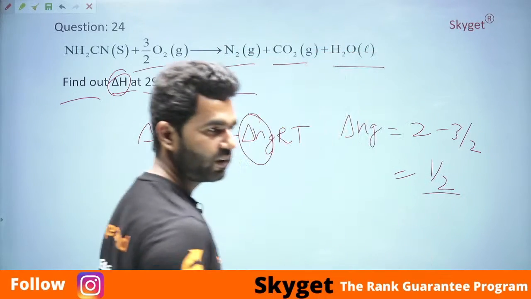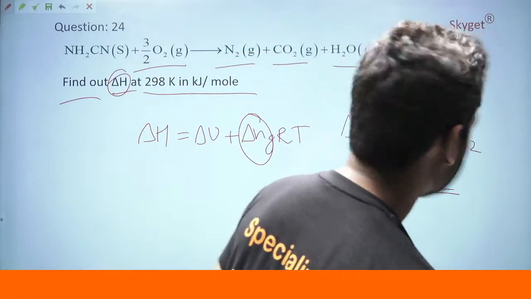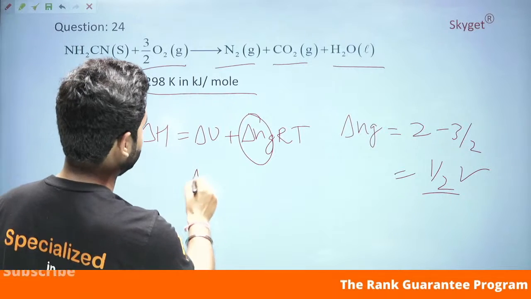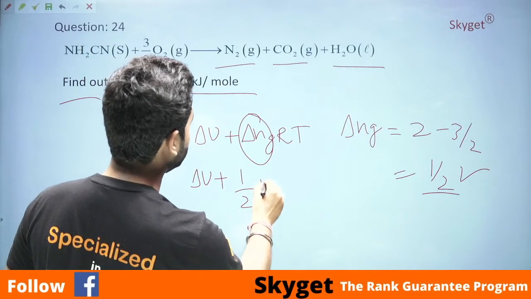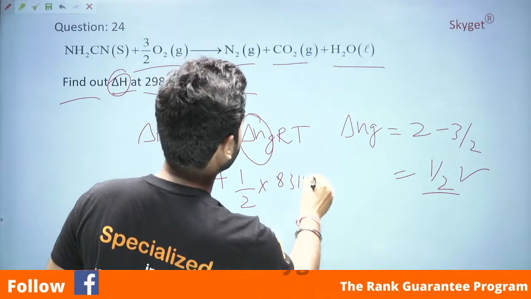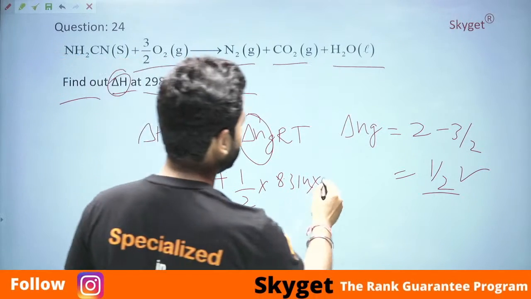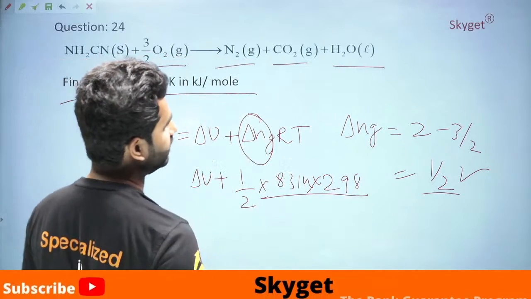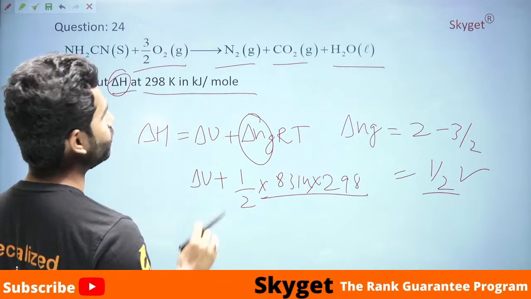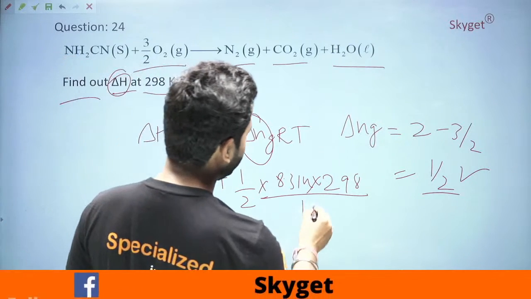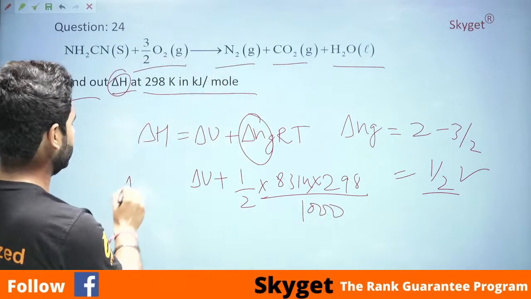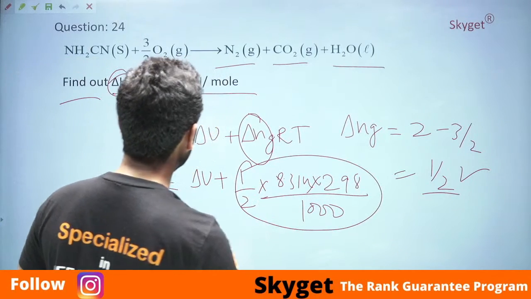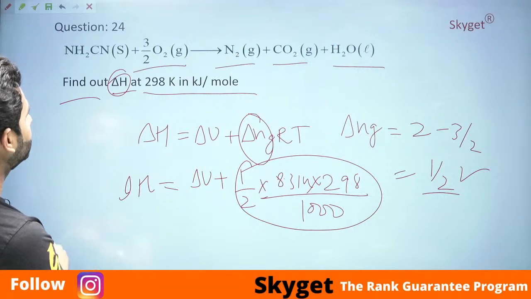1 by 2, right? Yes, it is 1 by 2. Directly put the value here, delta U plus 1 by 2 into R, 8.314, into temperature, 298. But an important thing, the value of 8.314 is in joules. We need to find the value in kJ, so we divide it by 1000. The delta H is equal to delta U plus this value. Directly solve the value and get the answer.